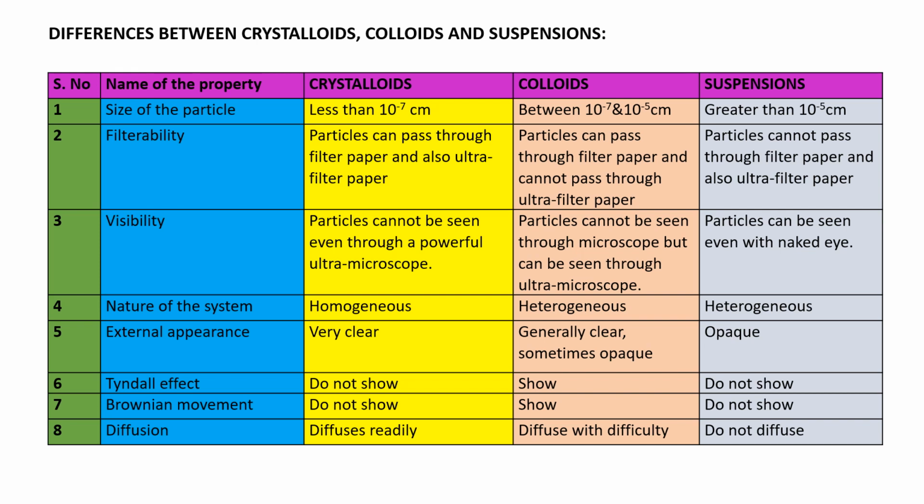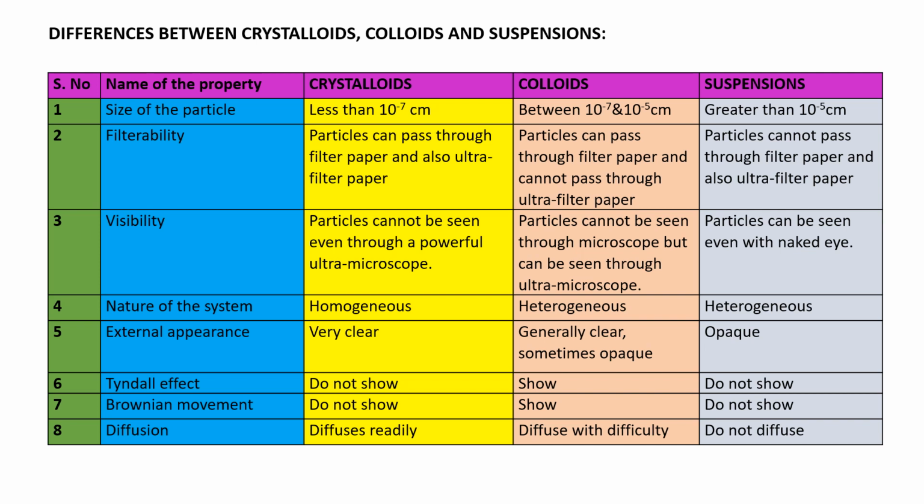Next, the second property is filterability. The particles of crystalloids can pass through filter paper and also ultra filter paper, as the size is less than 10 power minus 7 centimeters. Colloid particles can pass through filter paper but cannot pass through ultra filter paper. Suspension particles cannot pass through filter paper or ultra filter paper, as the size of the particle is greater than 10 power minus 5 centimeters.